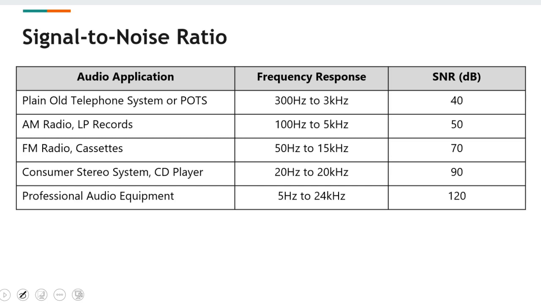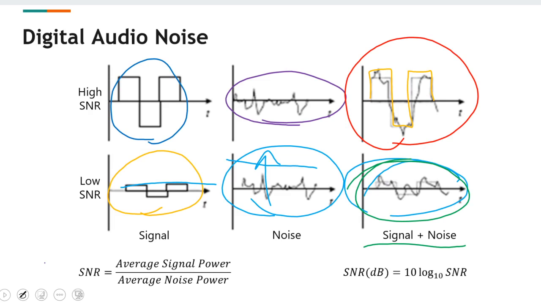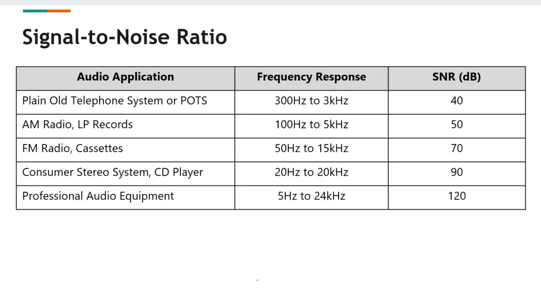One of the things to remember is, if you remember the equation here, it is the signal power over noise power. So if we have more signal power, the value will be higher, and that is what we want. We want to have a higher signal value, because we want the signal to be more than the noise.